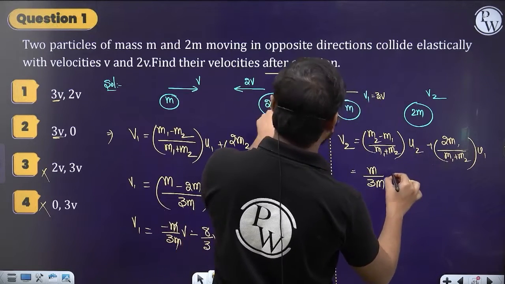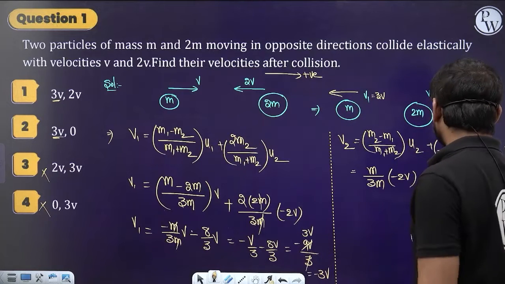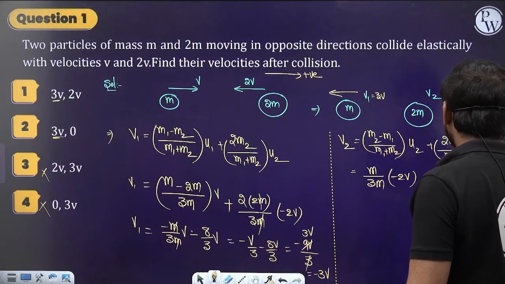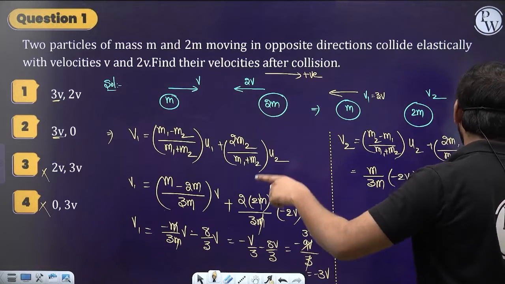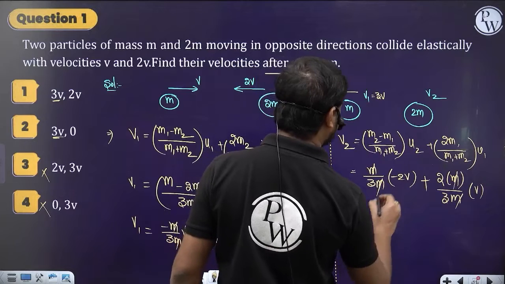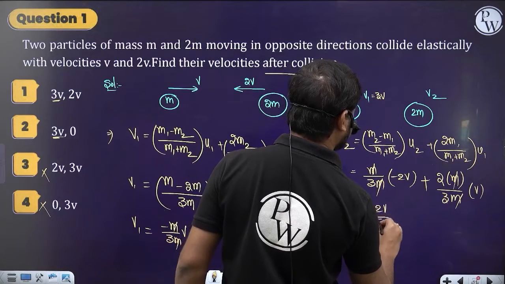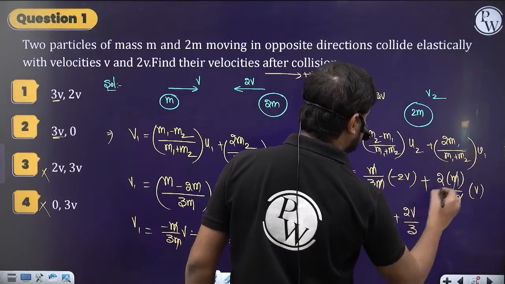So what is u2? u2 is minus 2v, left side, plus 2m1 by m1 plus m2, so 3m. So what is u1? V velocity. So here m cancels, m cancels. So here it is going to be minus 2v by 3 plus 2v by 3. Yes or no? So both cancel.